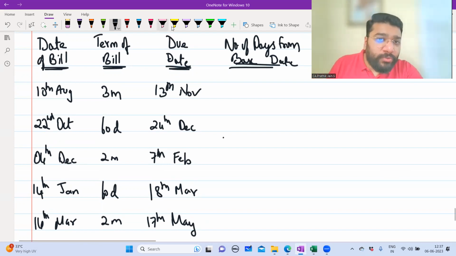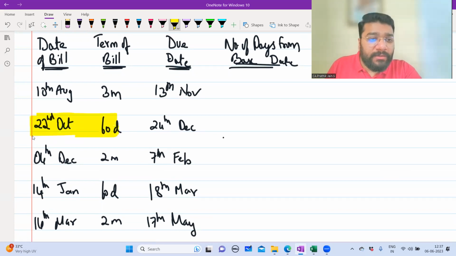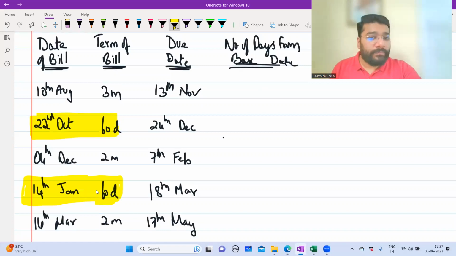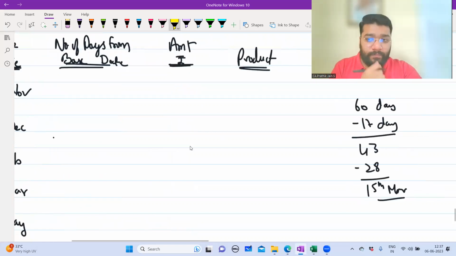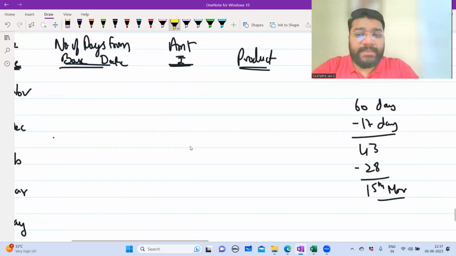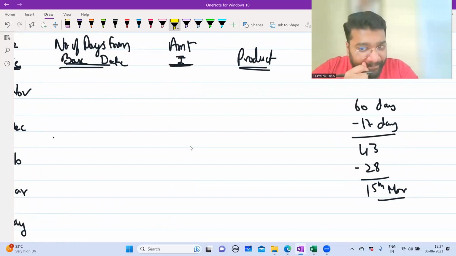Please mark these two transactions important because people often make mistake here. People often get confused here. Total 60 days. In that 17 days gone off Jan. So remaining 43 days. Then 28 days of Feb gone. Then balance is 15th March. Google, you're getting an answer.